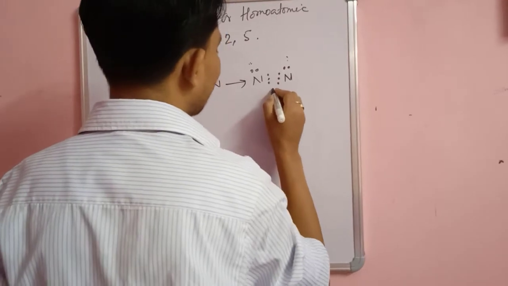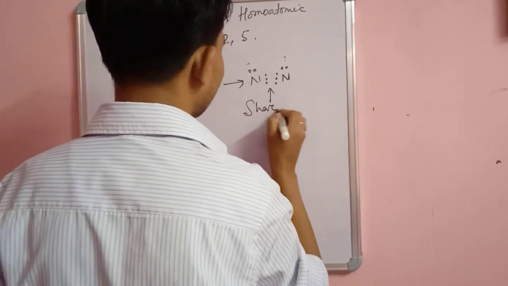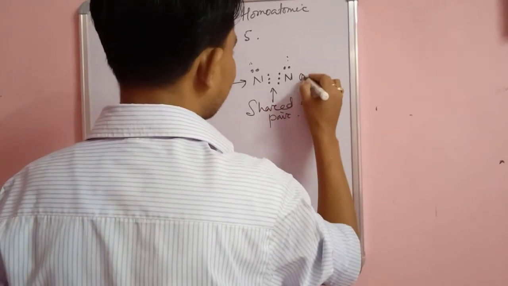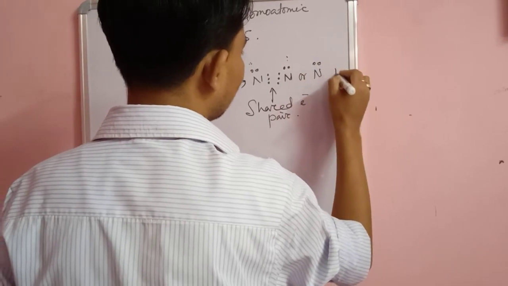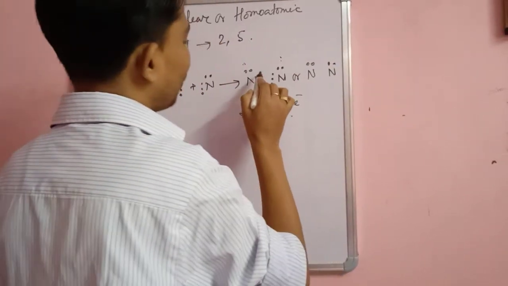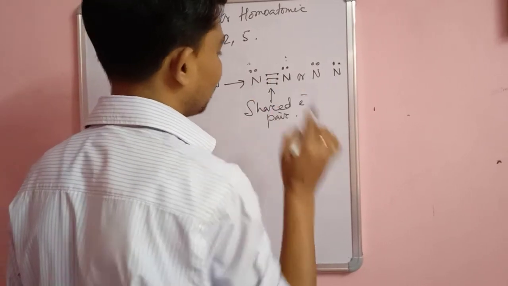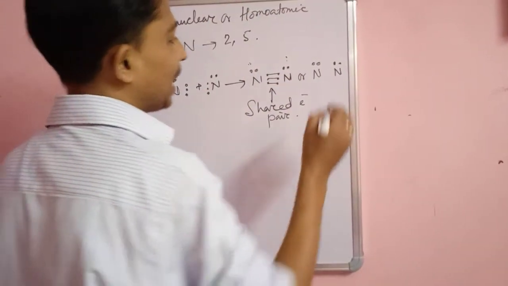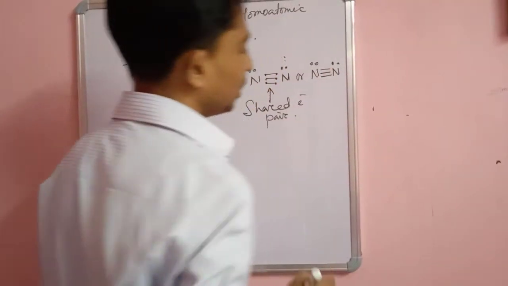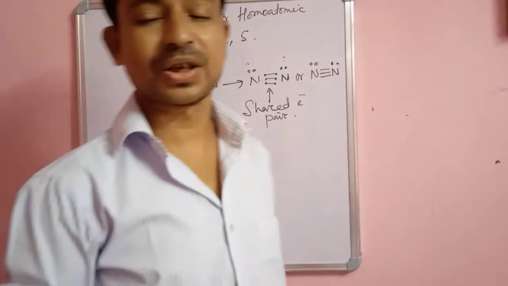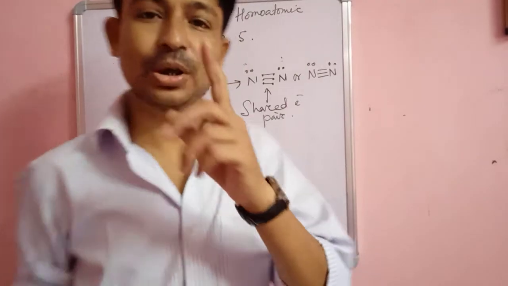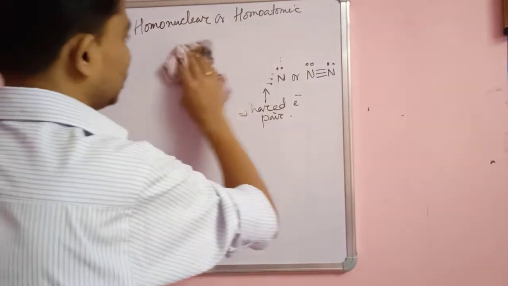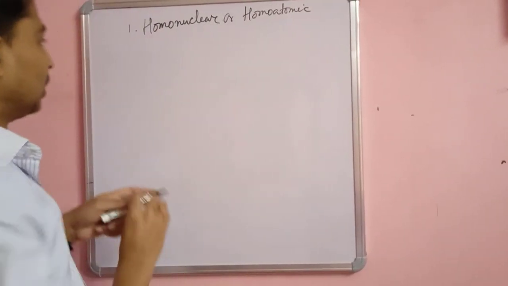The rest are shared electron pairs. Remember that one bond contains two electrons, so we have three bonds between the two nitrogen atoms, giving rise to the formation of the N2 molecule. Now the next molecule we will consider is the O2 molecule.